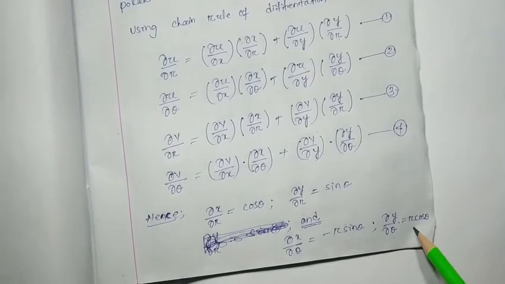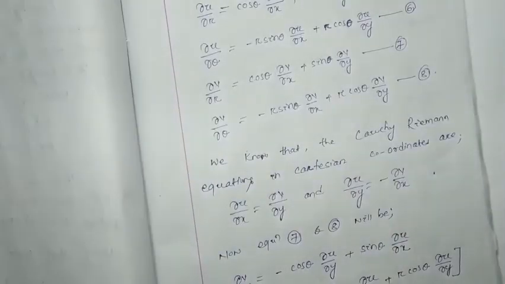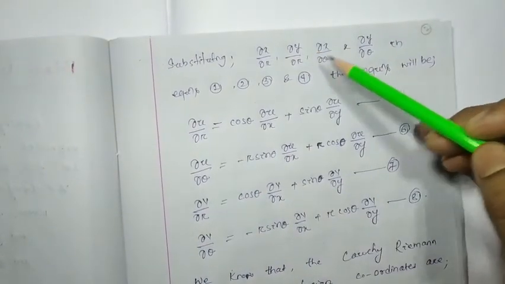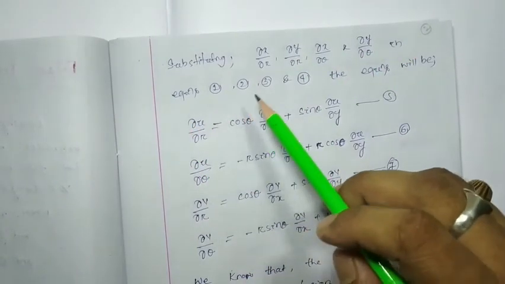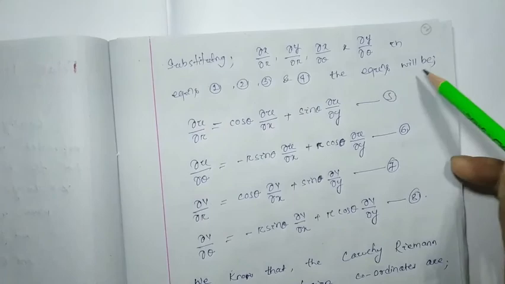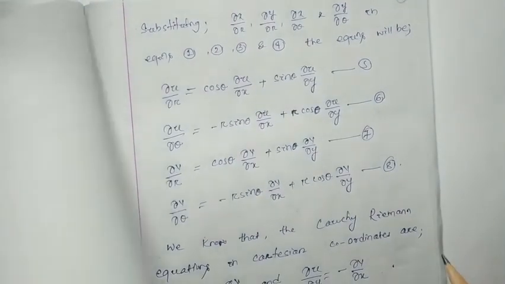Now we have to substitute these values in equations 1, 2, 3, 4. Substituting del x by del r, del y by del r, del x by del theta and del y by del theta, you just watch how the equations change.